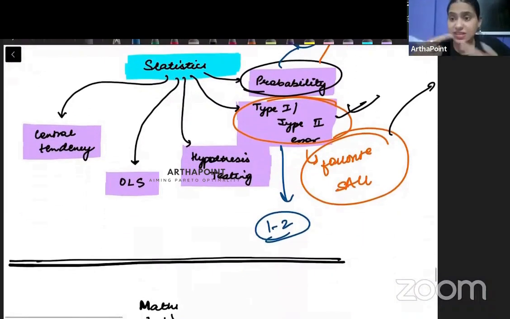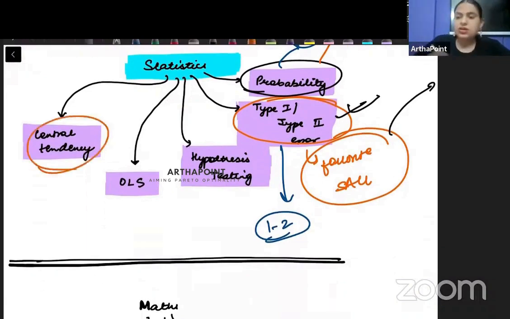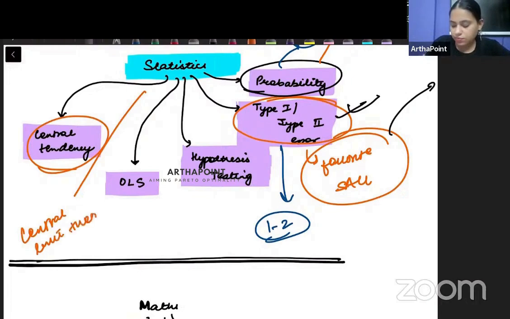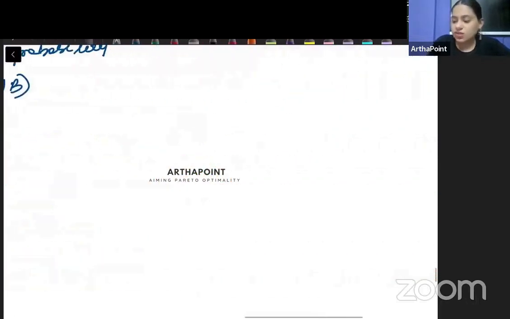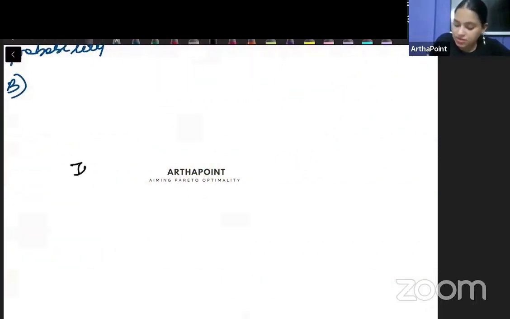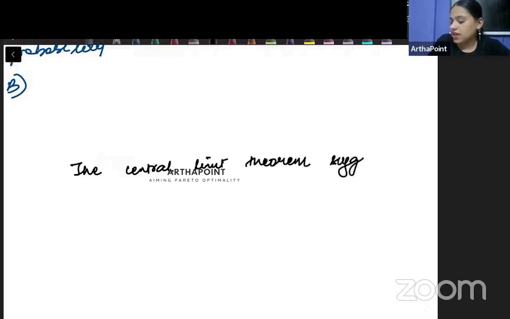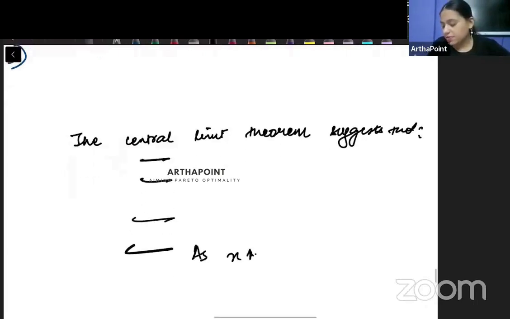Another thing which has recently been asked in the exam is the central limit theorem, right? So I will just focus on it. I will give you a statement. I will say that the central limit theorem suggests that, and maybe I give you 4 statements here, of which I write one: as the sample size increases, the distribution becomes normally distributed.